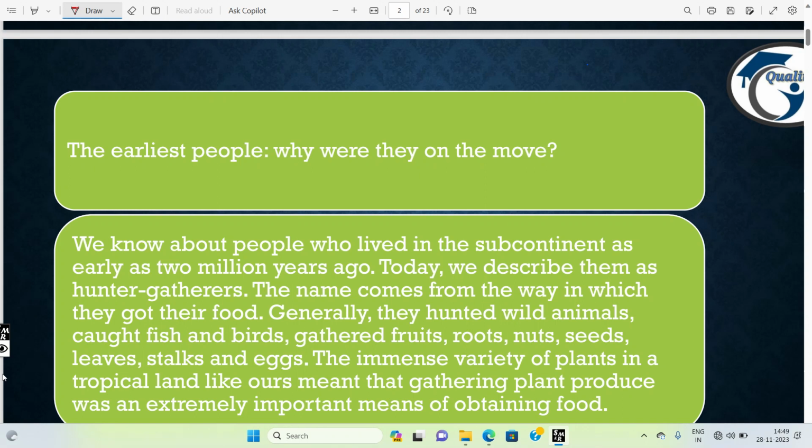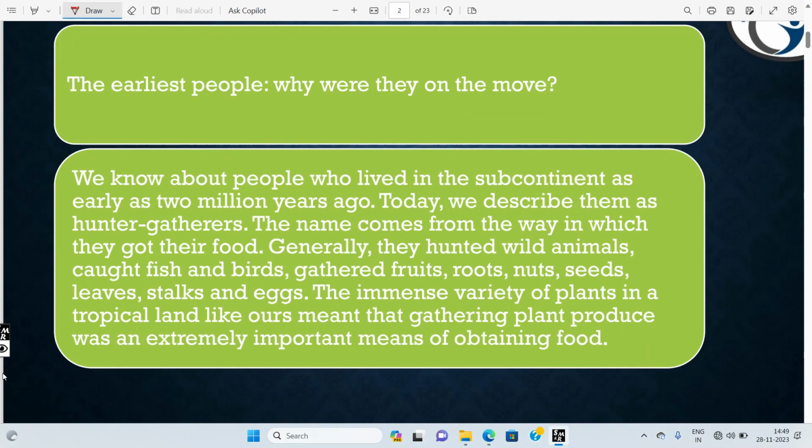We can see why ancient people were going from one place to another: they were going for food. So you can see food is the main objective for the ancient period people. If they have food, then they will happily eat that food and they will sleep. They are called hunter-gatherers.